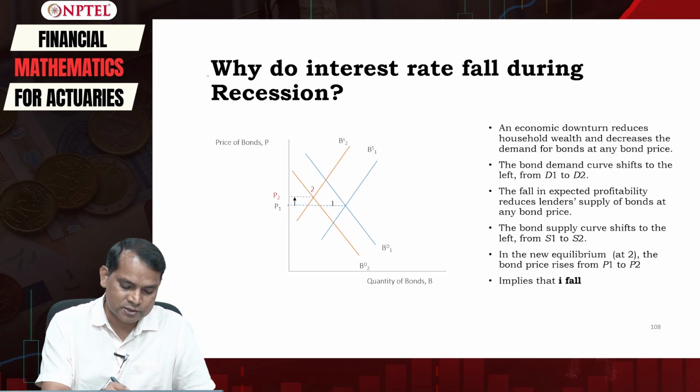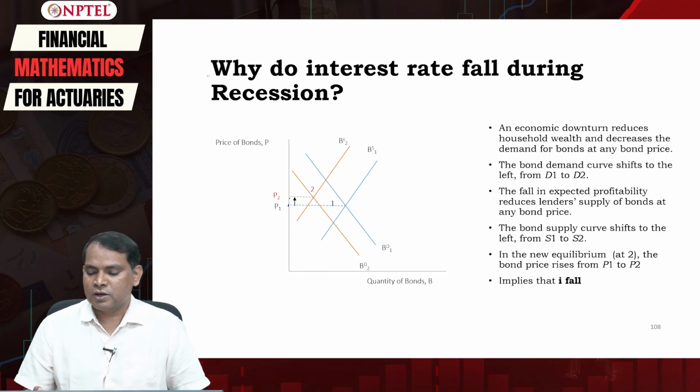The price is P1. So an economic downturn reduces household wealth and decreases the demand for bonds at any bond price. The bond demand curve therefore shifts to the left from D1 to D2.